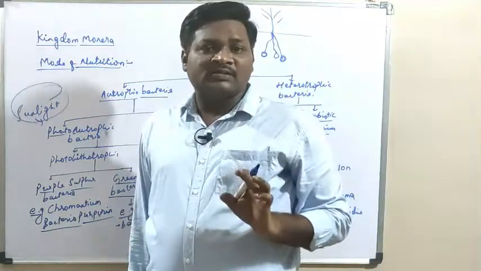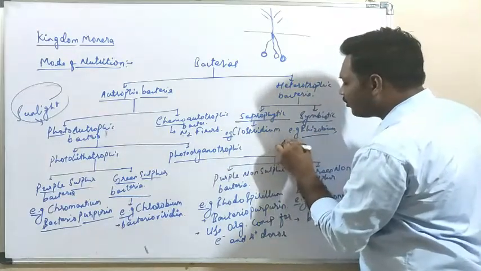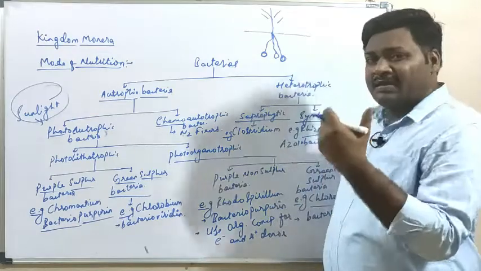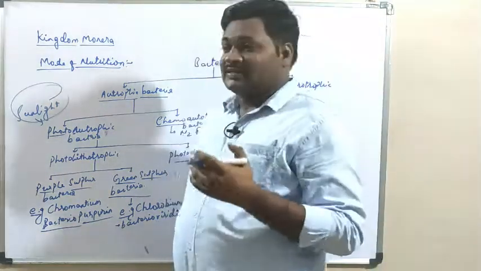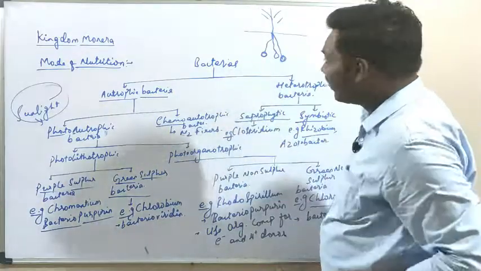Another bacterium is also there, that is called Azotobacter. Then mycorrhizae also there, that is the type of fungus, which are also acting as symbiotic organisms.